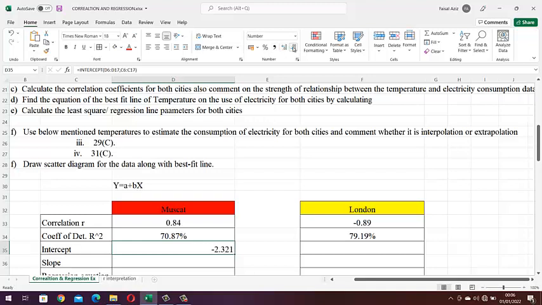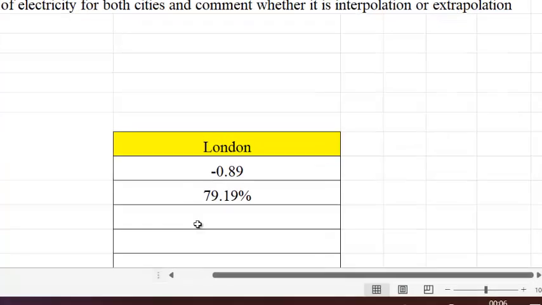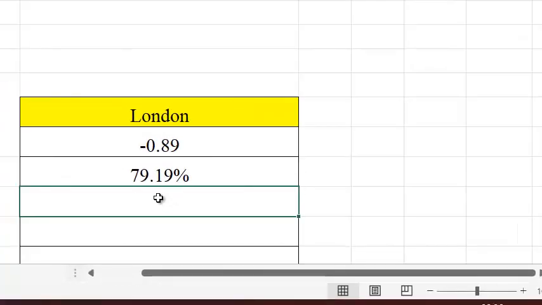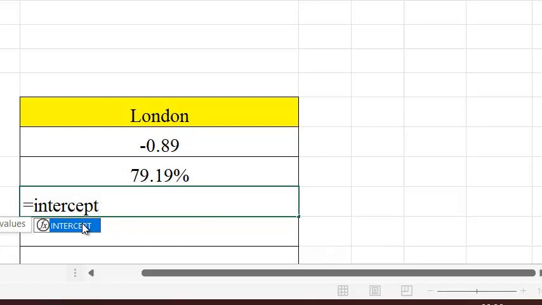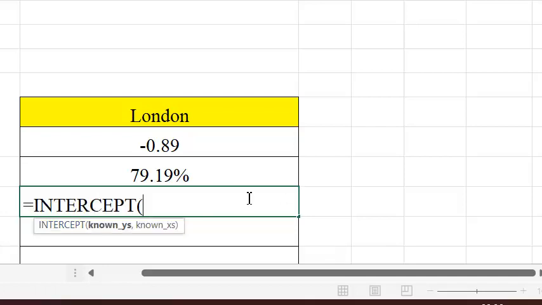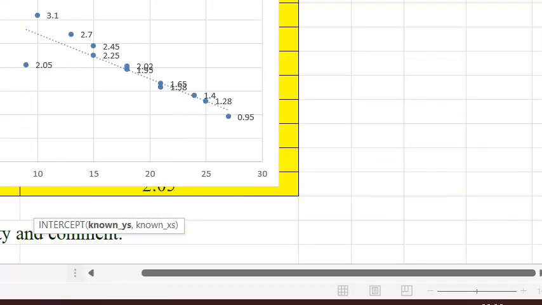Let me reduce the decimals. And now I'm going to calculate the intercept for the data of London city. Again, known y values and known x values we will have to select.